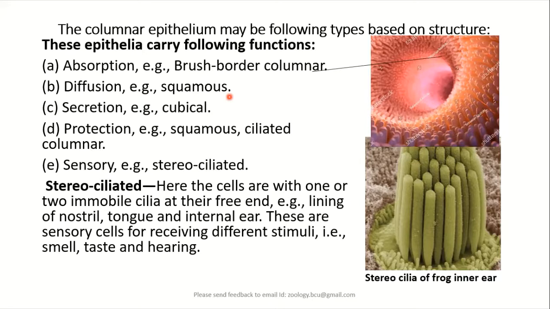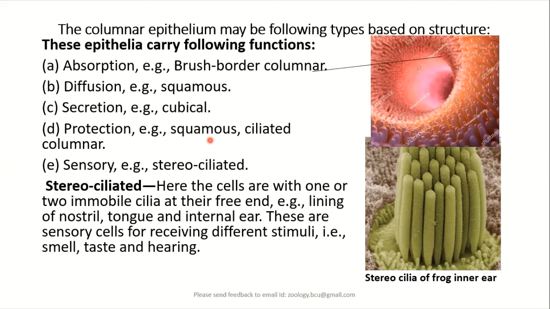For example, the endothelium of the blood vessels. Similarly, cuboidal epithelium is usually found in the secretory glands of animals, which are secretory in function. They synthesize and secrete various materials. So thereby cuboidal epithelium is also called secretory epithelium.